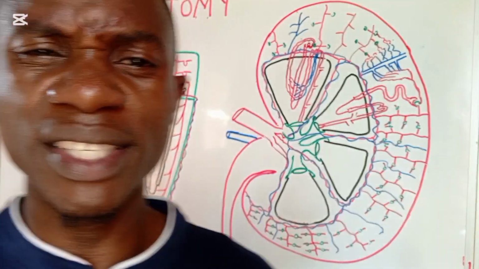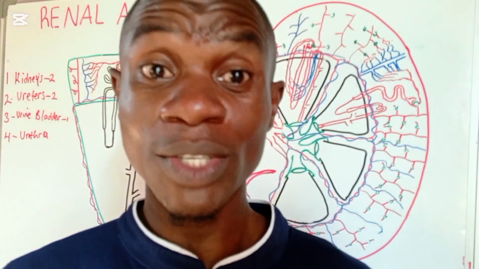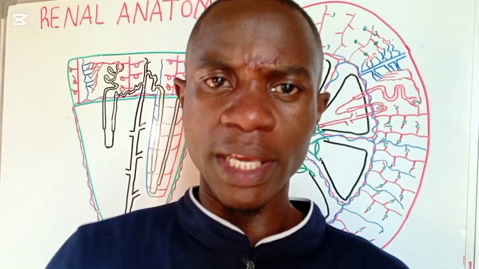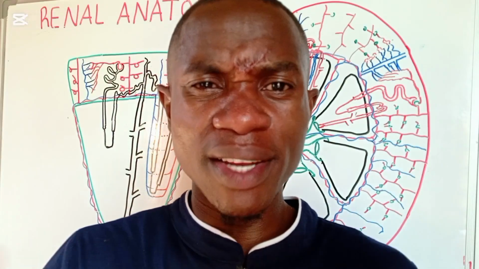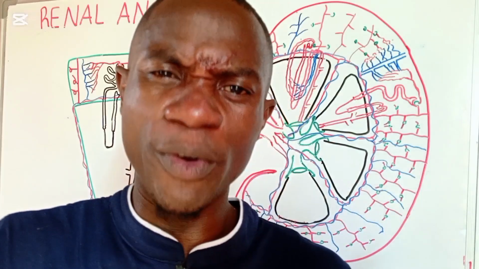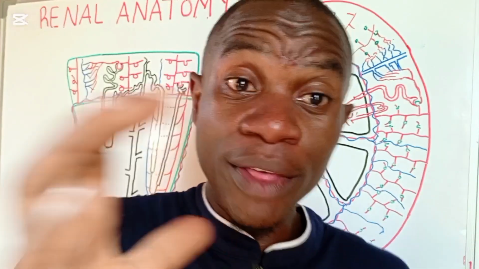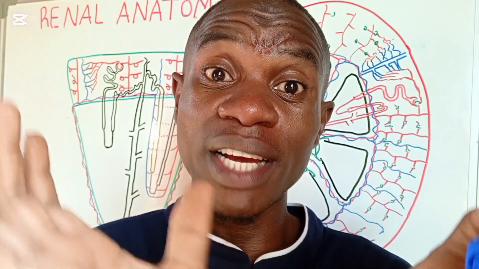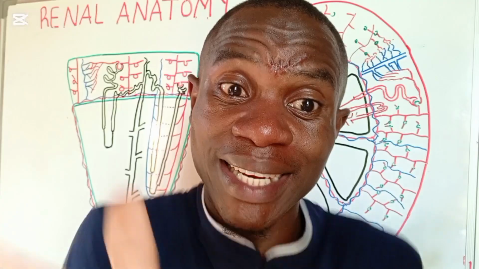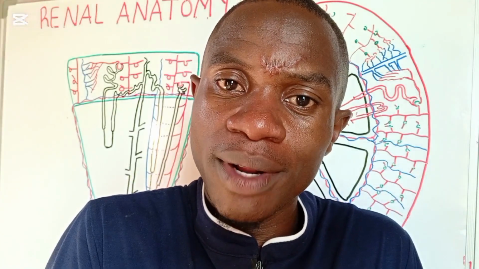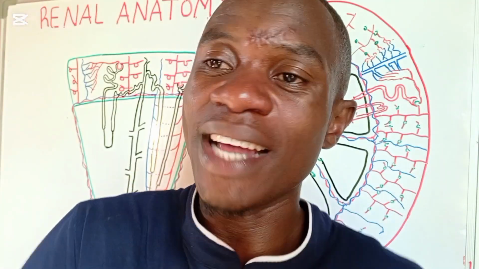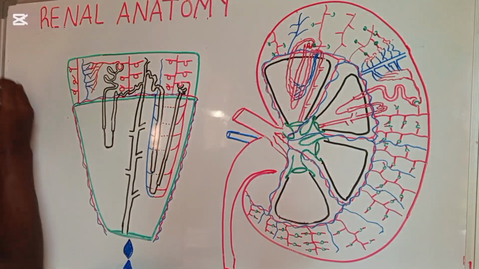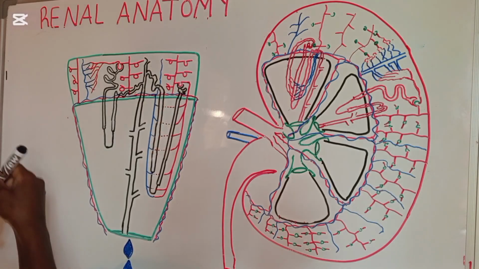But do you think this urinary system is very important? Yes, it is very important. So let's have a look at some of the functions of the urinary system. We now know the urinary system is made up of the kidneys, the ureters, the urine bladder, and the urethra. These parts work together to make sure the kidneys filter the blood and remove the waste products that come out with urine. It flows down through the ureters, gets stored temporarily in the bladder, and finally leaves the body through the urethra.